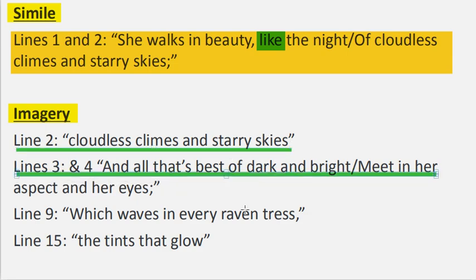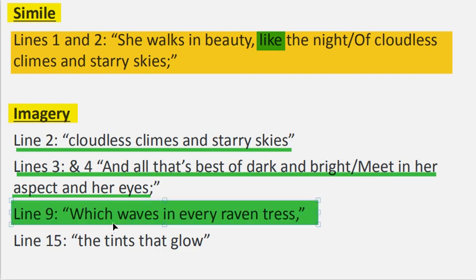And all that's best of dark and bright meet in her aspect and arise. This creates a mental picture of having both bright and dark elements in her appearance. Her hair is raven black and her face glows softly. This creates the picture of brightness and darkness, and all that's best of dark and bright. Also in line 9, where we have which waves in every raven tress. Raven tress is a vivid description of dark hair.